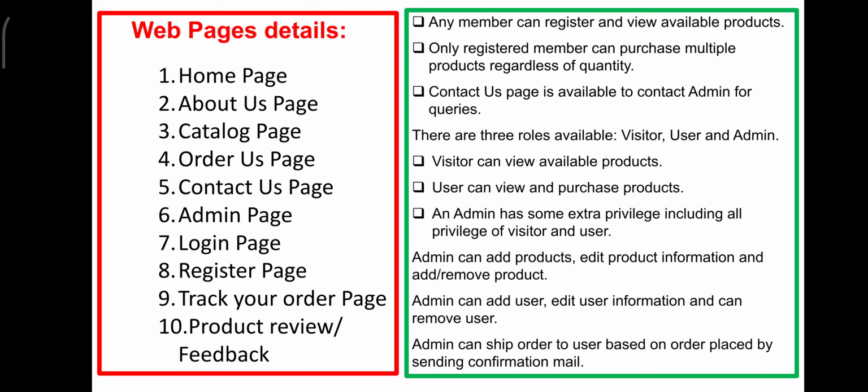And finally, product review or the feedback page. Soon after your purchase, how do you feel about that product, whether that is a tampered one, whether any damage is there, whether you like it. And it will ask for a feedback with 5-star or 1-star or 2-star.